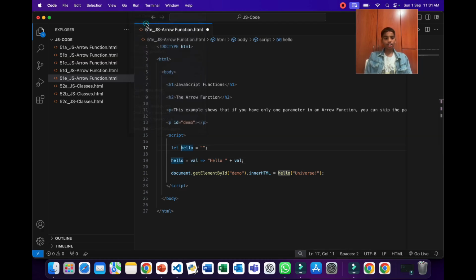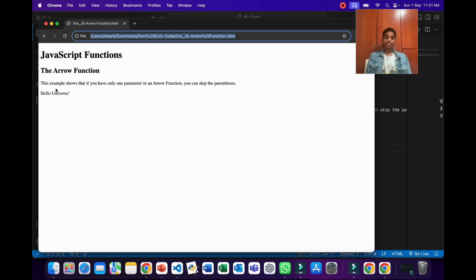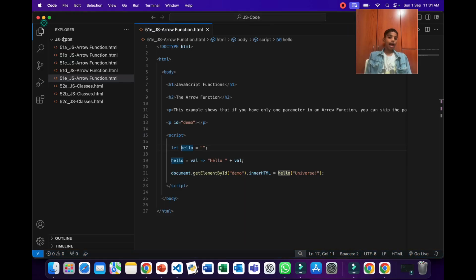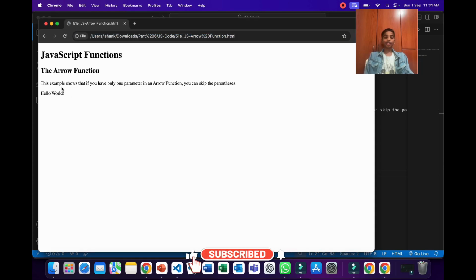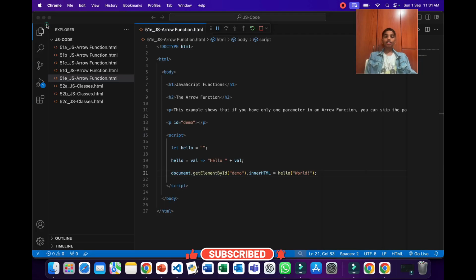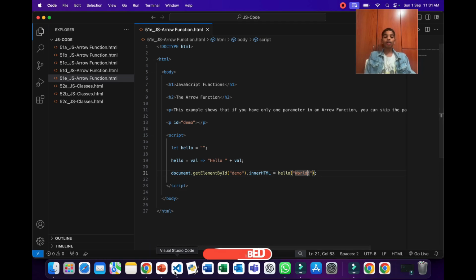So if we run this in Chrome, as you can see, it will say hello universe. And then we can edit this over here to say hello world. Now if you run this using Chrome, as you can see, the text has changed. So now let's go back to the PPT to learn more.